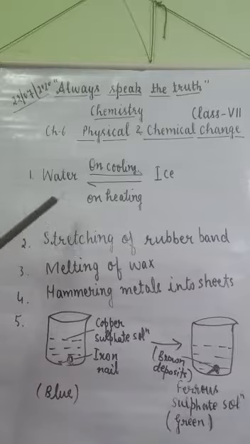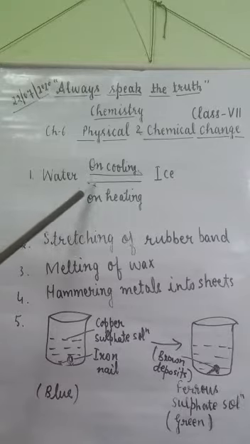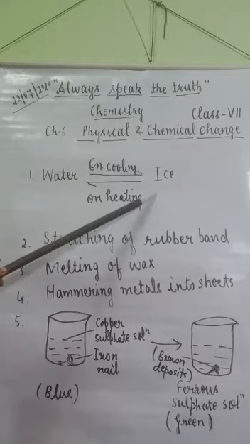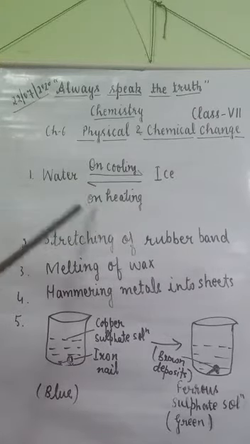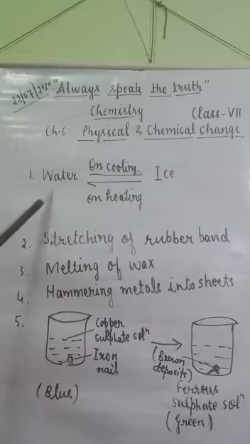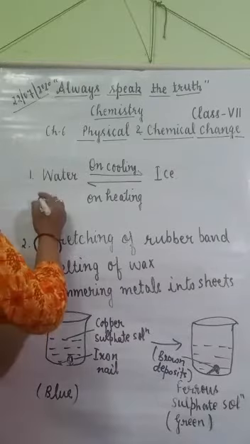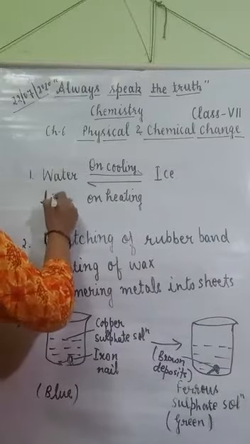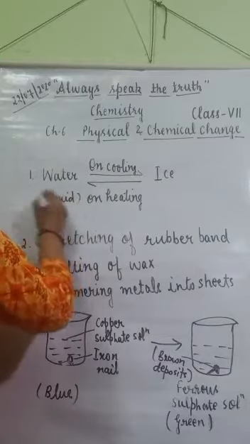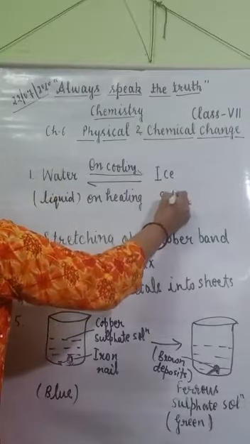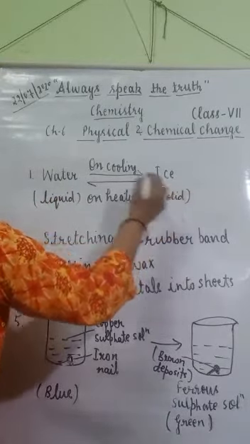First is water on cooling changes into ice, and ice on heating converts into water. This is also a change. Water is in liquid form and ice is in solid state.